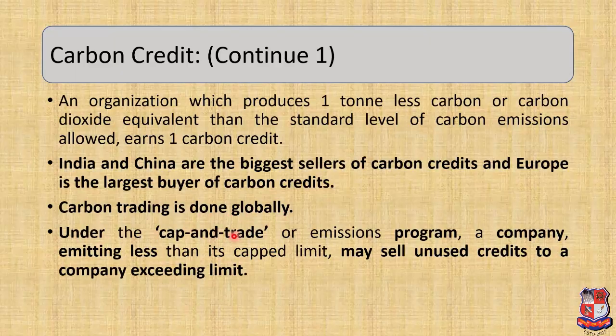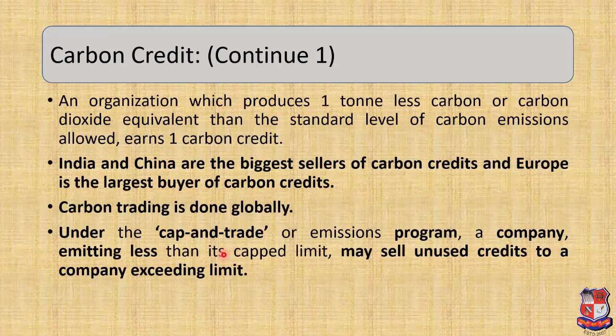Under the cap and trade or emission program, a company emitting less than its capped unit may sell its unused credits to a company exceeding its limit. We can understand the same thing by a simple example.